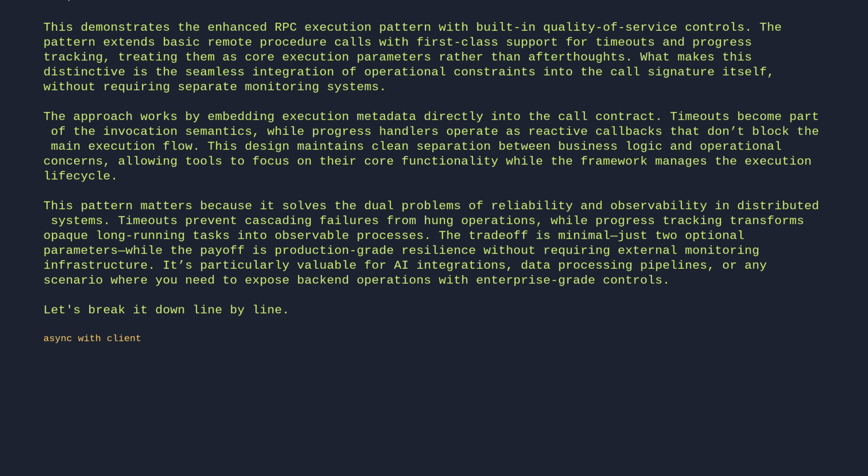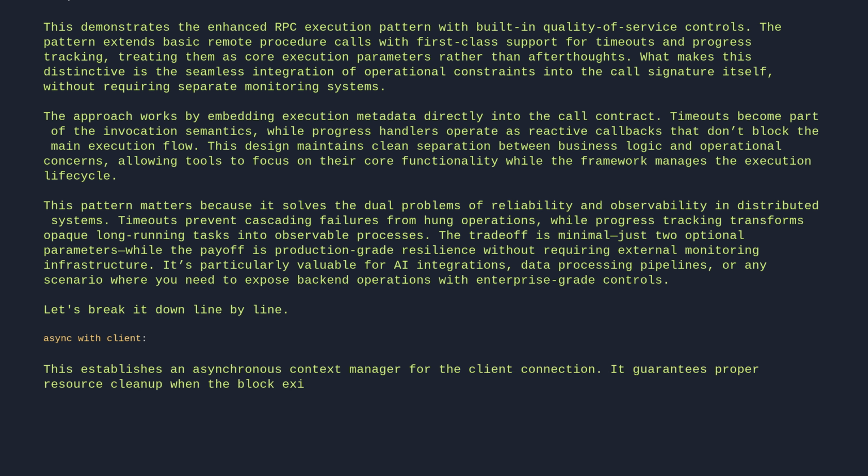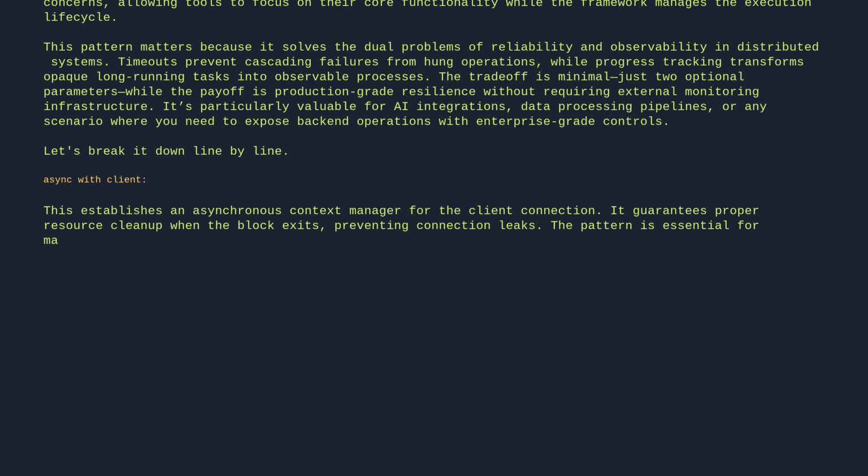Async with client. This establishes an asynchronous context manager for the client connection. It guarantees proper resource cleanup when the block exits, preventing connection leaks. The pattern is essential for managing async resources like network clients.